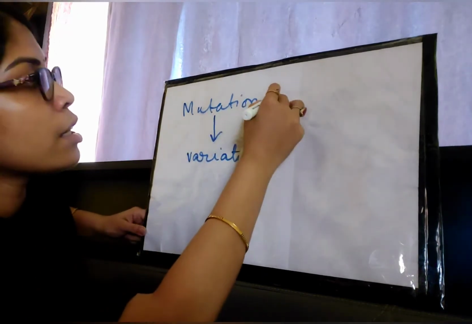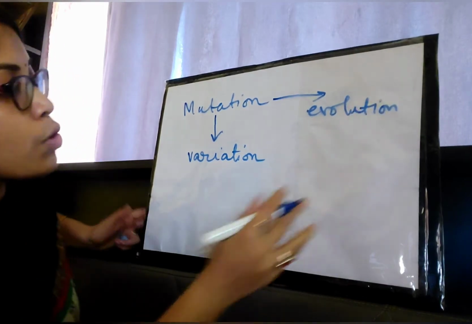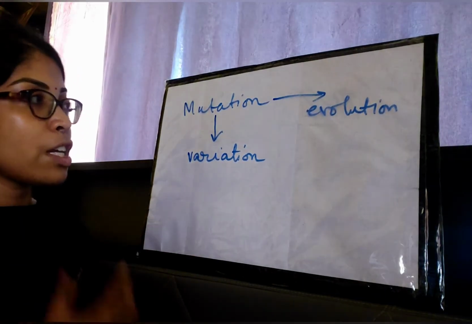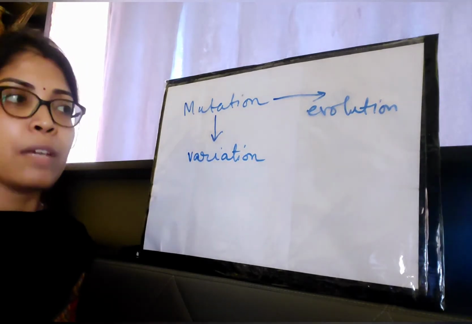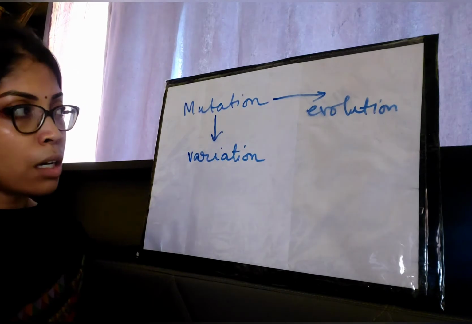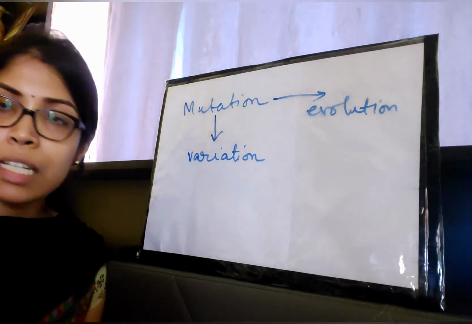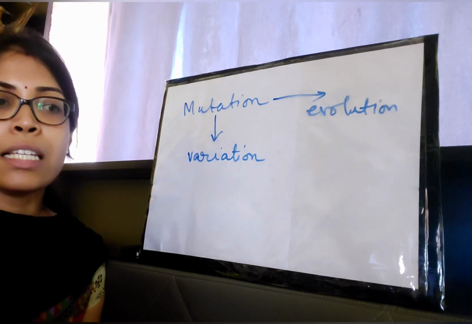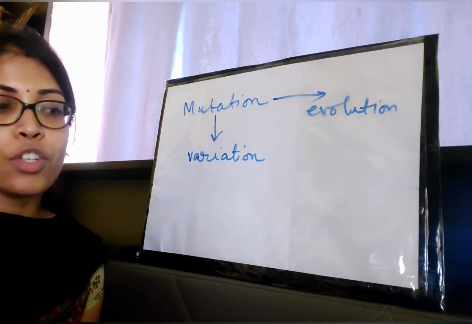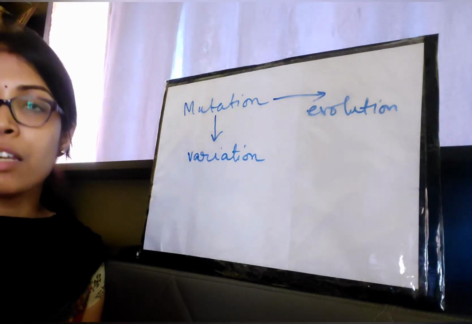Mutation leads to evolution. When this variation takes place over a very long period of time and many such variations accumulate, they cause evolution. So it is clear that mutation is the change in the genetic constitution of an organism which ultimately leads to variation and evolution.